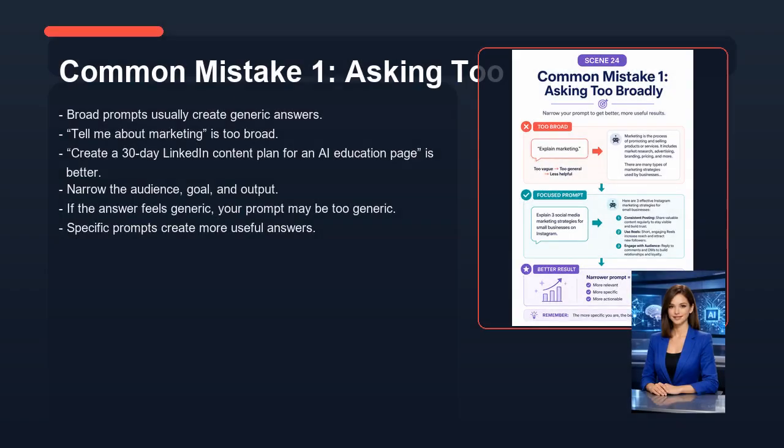Now let's look at common mistake 1, asking too broadly. Broad prompts usually create generic answers. Tell me about marketing is too broad. Create a 30-day LinkedIn content plan for an AI education page is better. Narrow the audience, goal, and output. If the answer feels generic, your prompt may be too generic. Specific prompts create more useful answers.